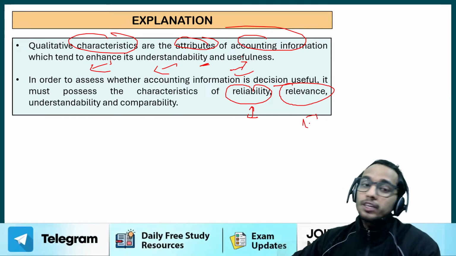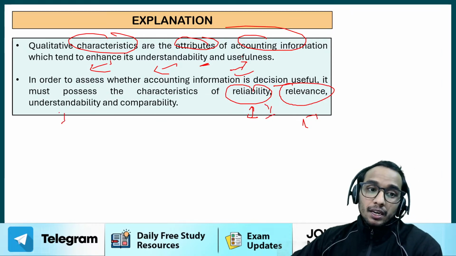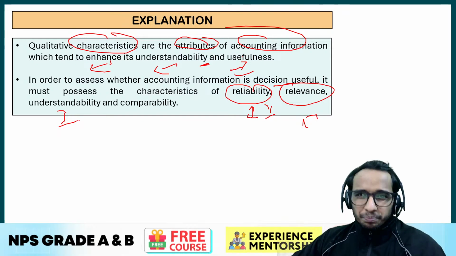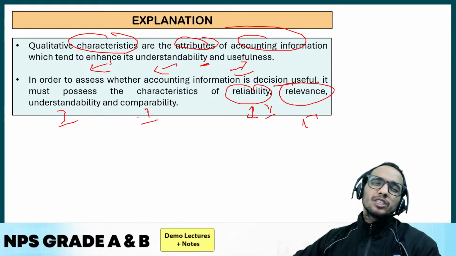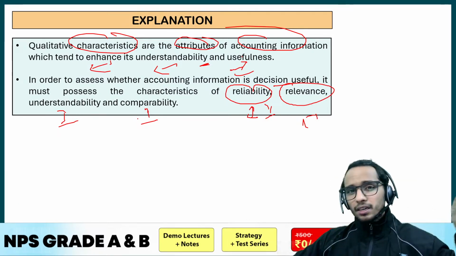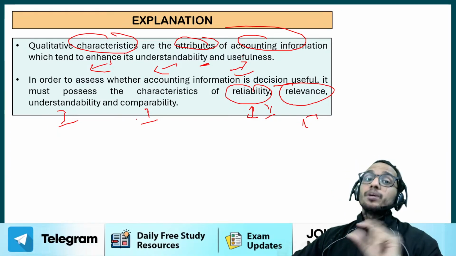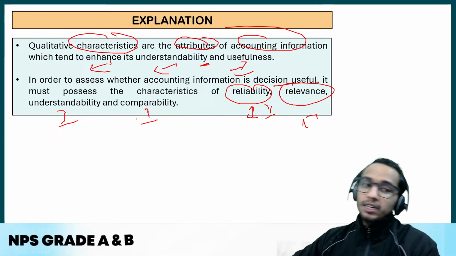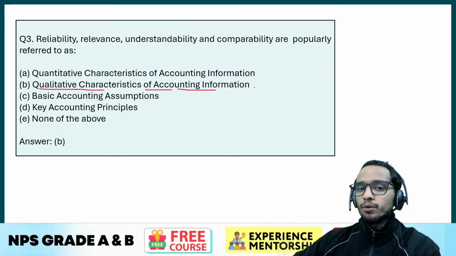So it is also one of the qualitative characteristics of financial information apart from reliability. Understandability, very easy to understand, right? And comparability, yeah, so it should be comparable. That means whatever policies you have used in the previous years, that policy should be used in the current year as well. Then only it will be comparable, isn't it? Right? So these are the qualitative characteristics. So the answer would be option number B only, qualitative characteristics of the accounting information.